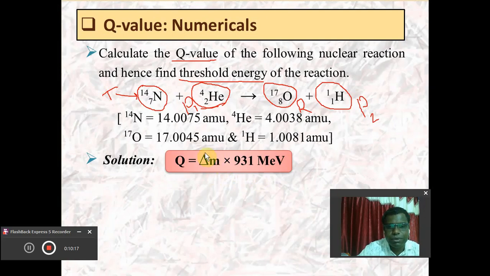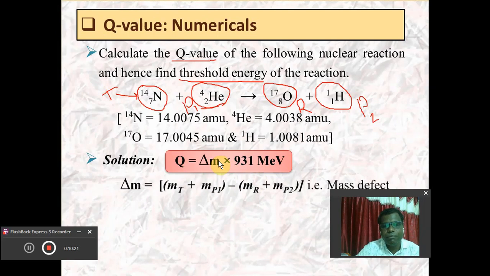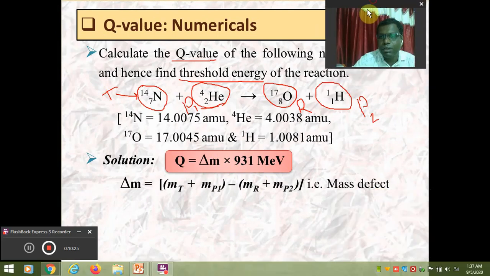First of all we have to calculate the delta M, the mass defect. If we want to calculate the mass defect, what do we require? We require the mass of target plus mass of projectile minus the mass of recoil nucleus, here it is oxygen 17, plus the mass of the ejected particle, and their masses are provided here.